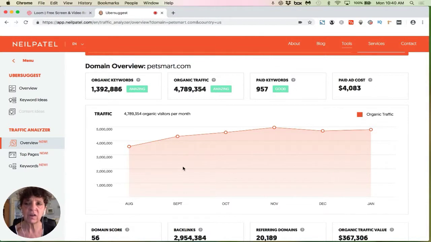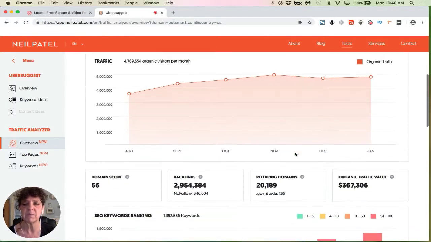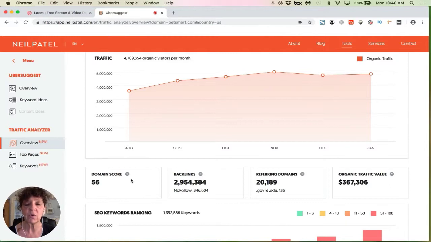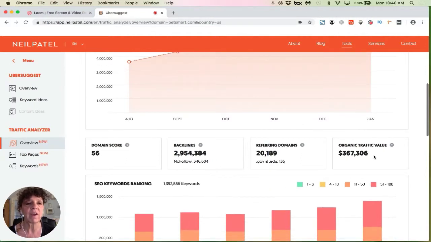And then again, sort of like how the keyword, you can see over the course of a year how they're doing. I think they just do this the last 6 months. So they show you the traffic for the last 6 months. They show you your domain score. They show you the number of backlinks, and that is kind of those thumbs up from other websites that are pointing to your website. So they have tons and tons of backlinks and all the different domains that are doing those backlinking, and then what their traffic would be worth if you had to put a dollar amount on it.